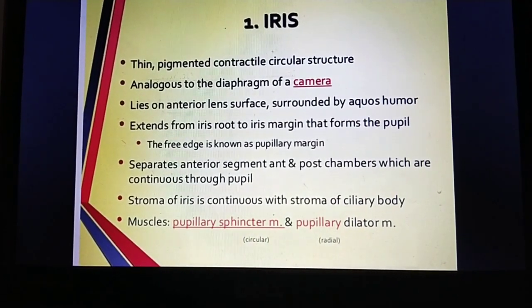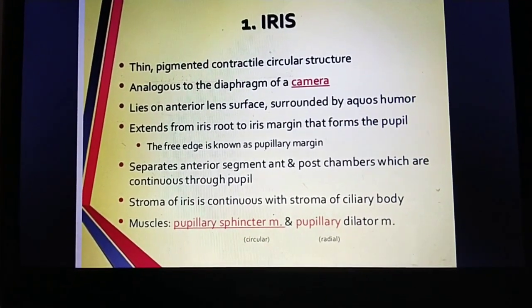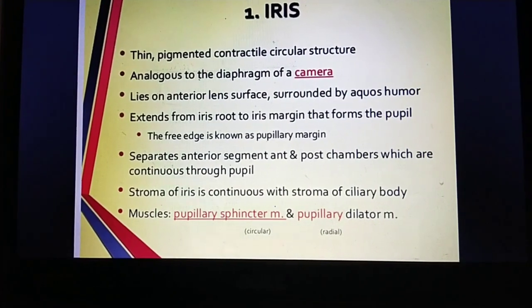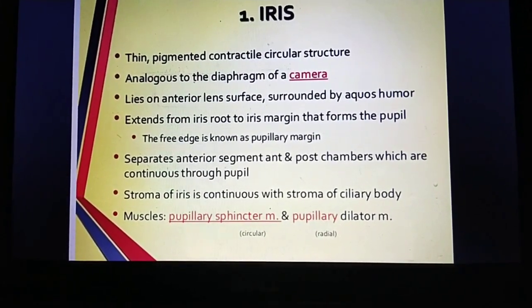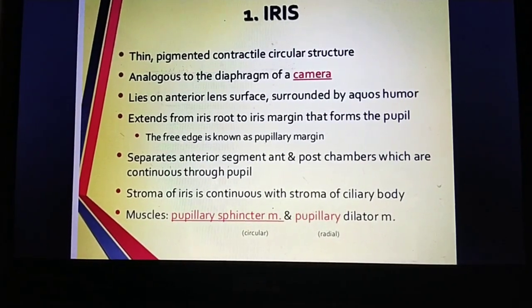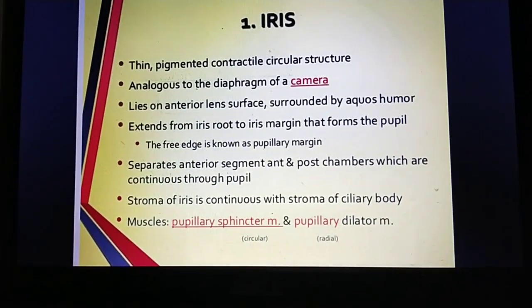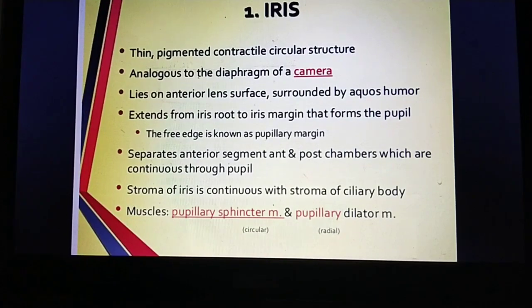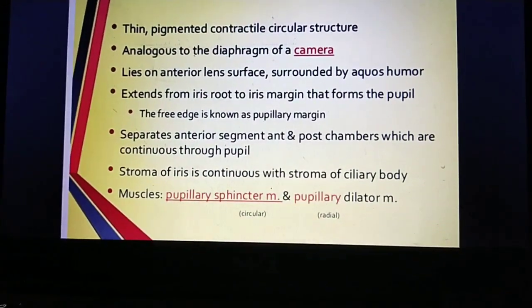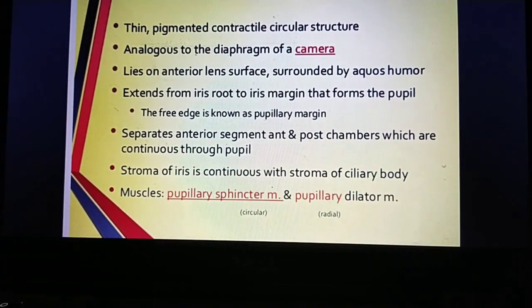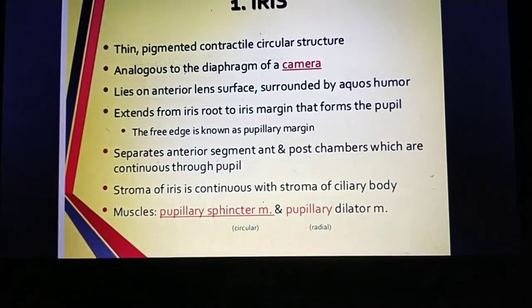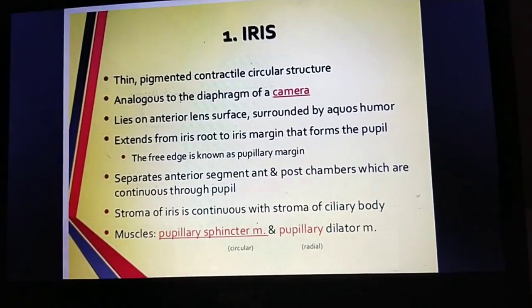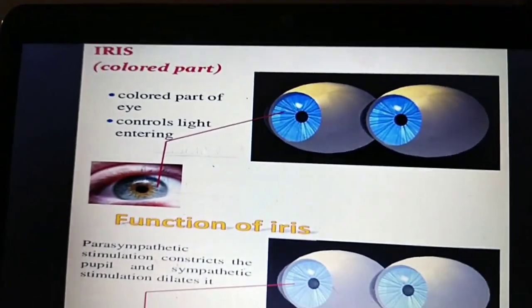The free edge is known as the pupillary margin. It separates the anterior and posterior chambers, which are continuous through the pupil. The stroma of the iris is continuous with the stroma of the ciliary body. The muscles are the pupillary sphincter muscle and the pupillary dilator muscle.